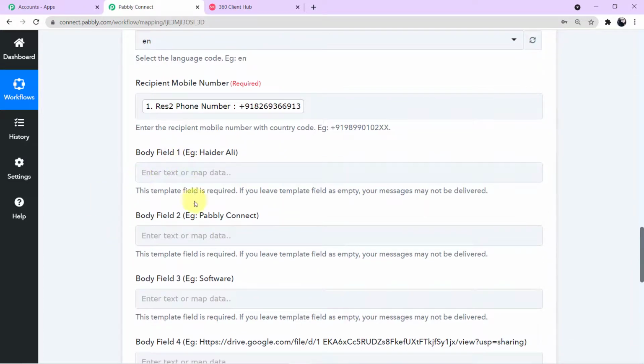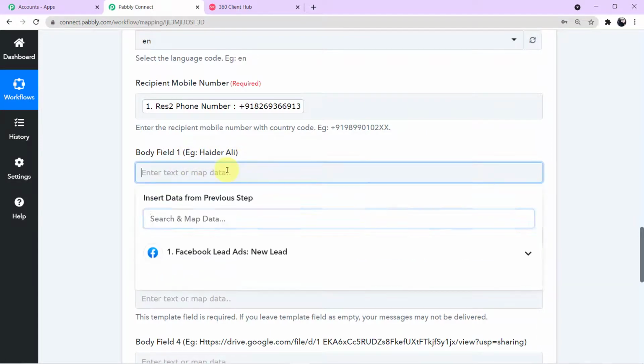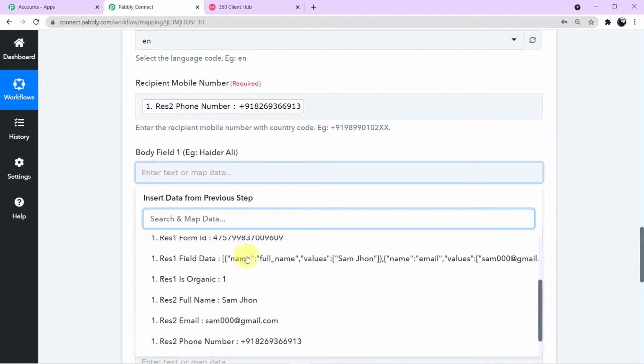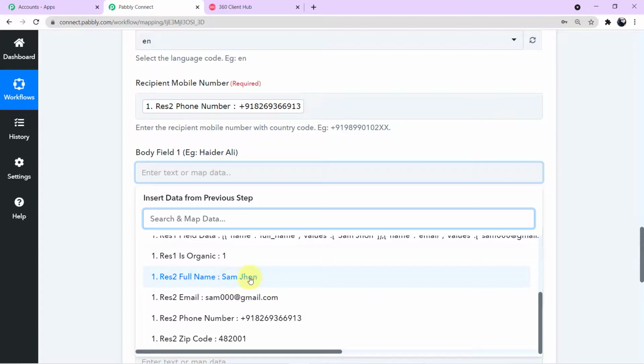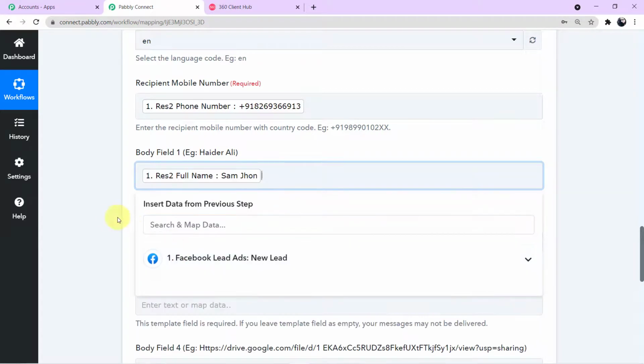Now the body fields have started: 1, 2, 3, 4, 5, 6. I have already shown you the body fields are nothing but variables which will keep changing according to the information of the customer. In body field 1, it is showing example Heather Ali. So here we have to map the name of our customer. How? We will click on the field, a scroll down will appear, come to the responses, search for the value, the customer's name, which is Sam John, and I'll map this.